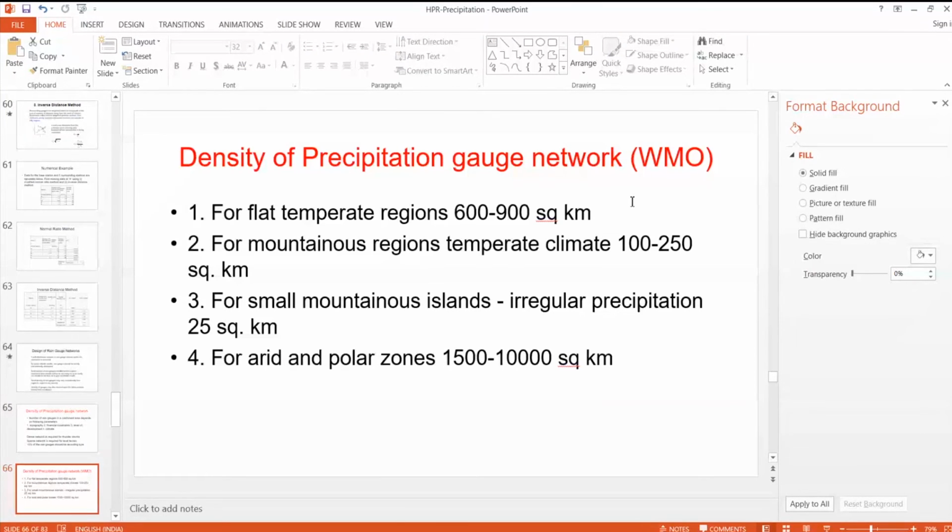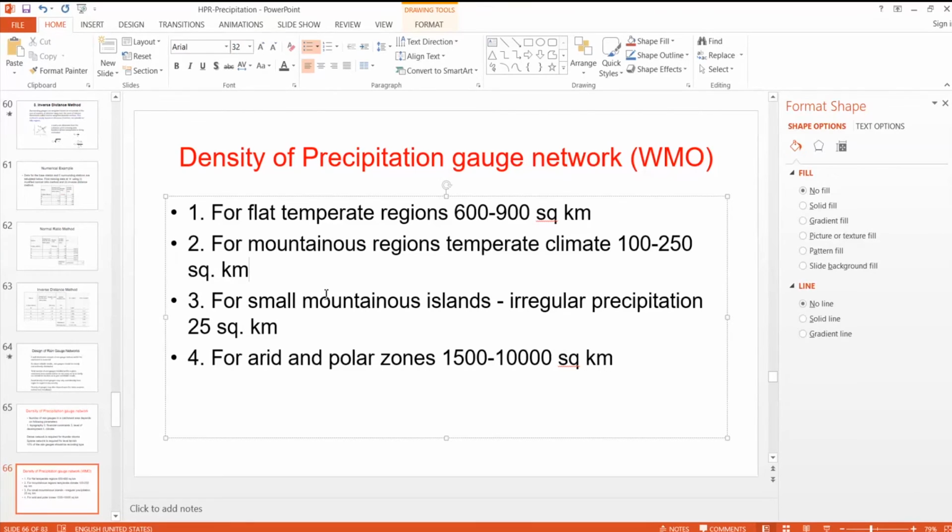So this is the World Meteorological Organization. They give guidelines. For flat and temperate regions, there should be a rain gauge station for every 600 to 900 square kilometers. For mountainous regions, one rain gauge station for every 150 square kilometers.